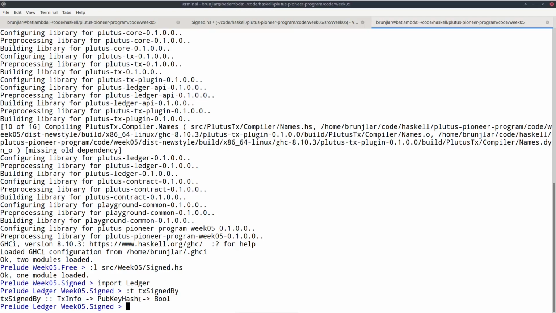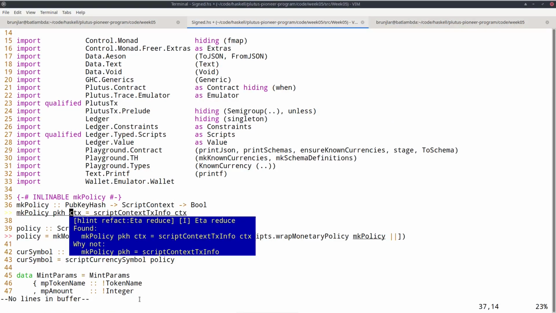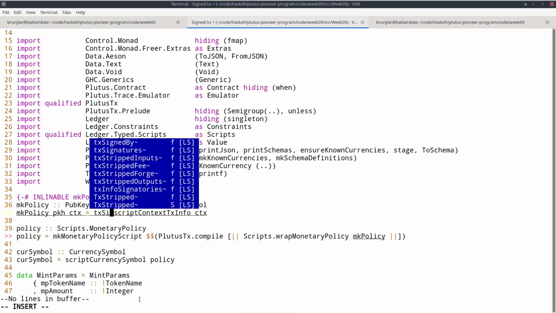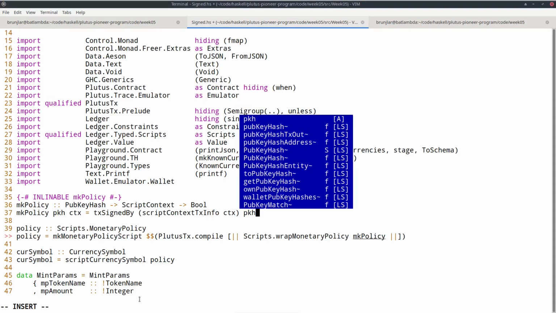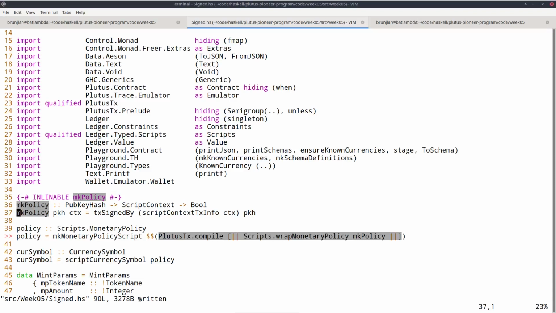So we can use this. The first argument is the txinfo, which we already have, and now just the signature we expect, and that's the pkh argument. So this changes the logic and makes it more realistic.